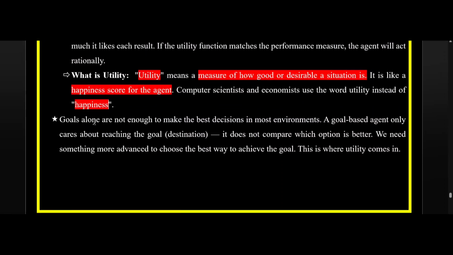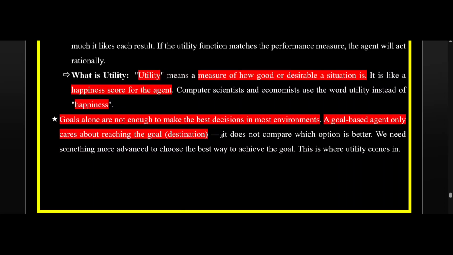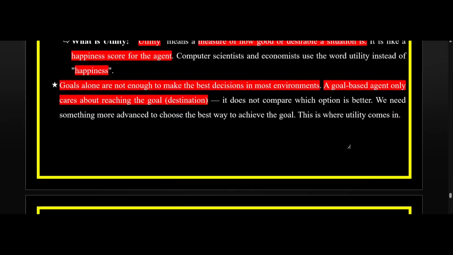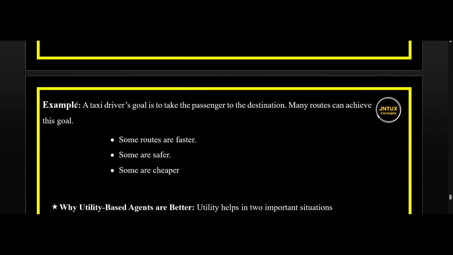So goals alone are not enough to make the best decisions in most environments. A goal based agent only cares about reaching the goal. Yes, we have discussed this point just now. It doesn't compare with an option which is far better than the chosen one. We need something more advanced to choose the best way to achieve the goal. This is where utility comes in, and this is why we need utility based agents.